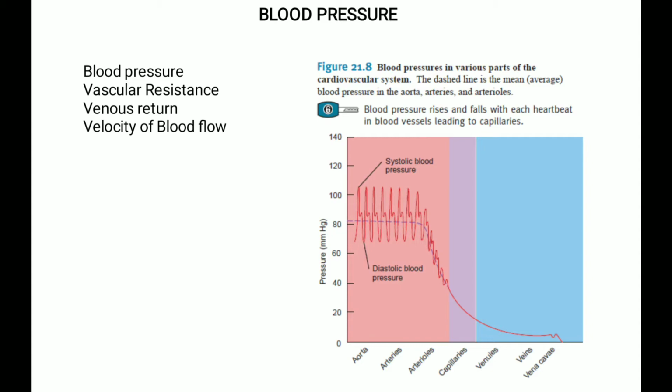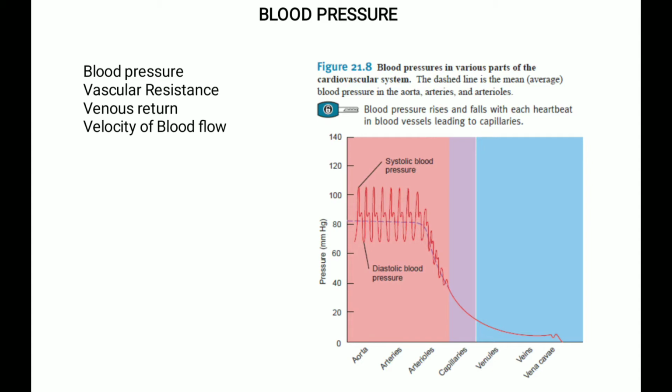The second factor is the vascular resistance. Vascular resistance is the opposition to blood flow because of the friction between the blood and the walls of the blood vessels. Vascular resistance depends on the size of the blood vessel, the blood viscosity, and the total blood vessel length. Number one is the size of the lumen.